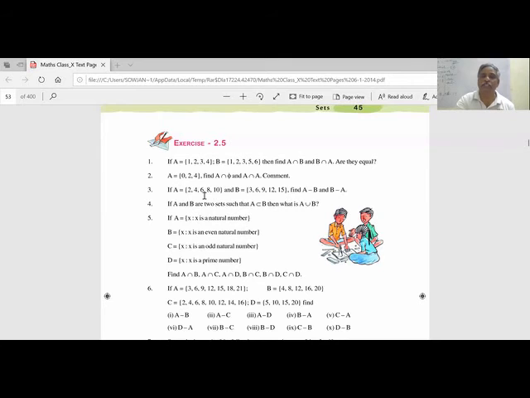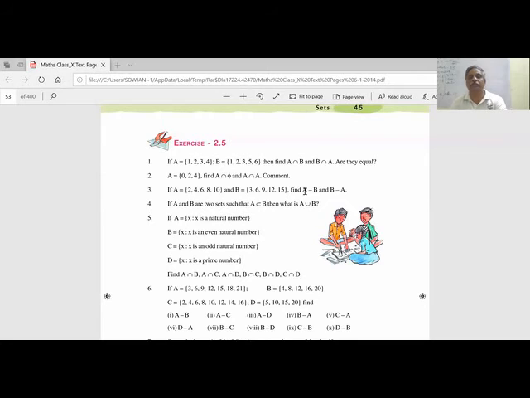Now A and B are given. What is A minus B? Contains A, does not contain B. So 2, 4, 8, 10. What is now B minus A? 3, 9.